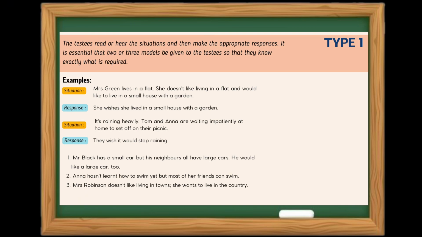And the response for situation 2 is, they wish it would stop raining. If we see the example of responses, it uses wish sentences or conditional structure, so for the situation number 1, 2, and 3, the testers must give responses by using wish sentences or conditional structure correctly.